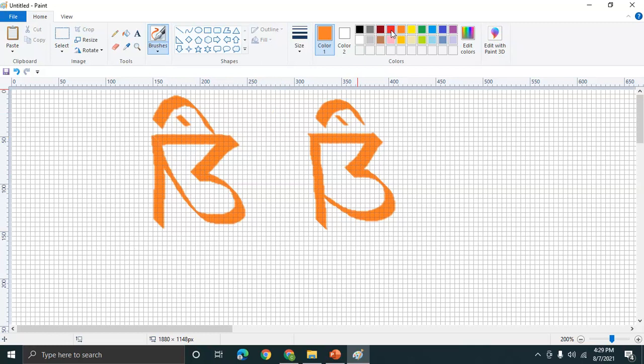You see here, a very important point: this particular line is slanting exactly on the top at this point. This junction is very important. This junction is a junction of three lines: one line, two line, and three line.